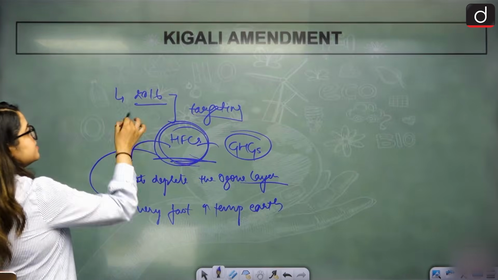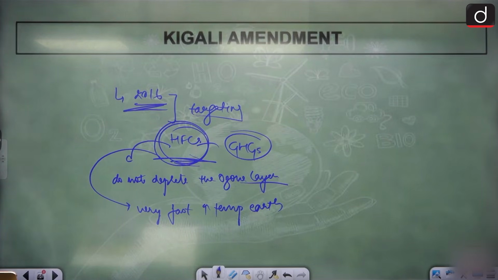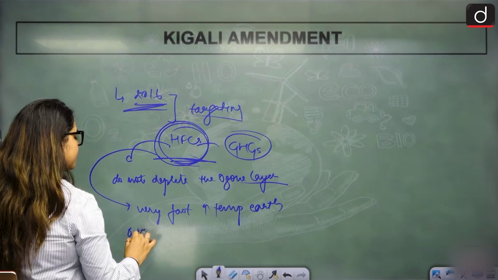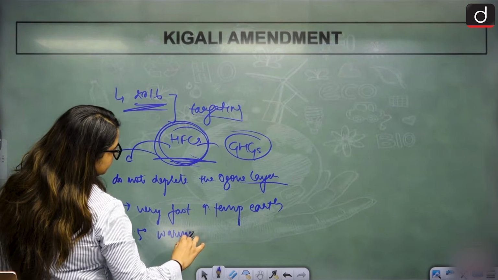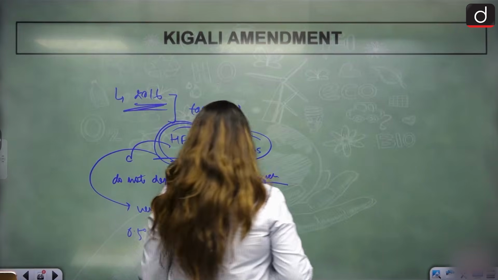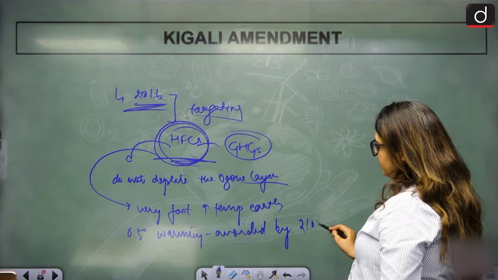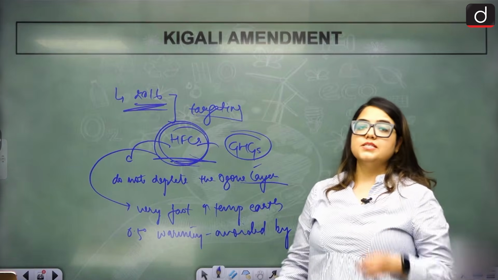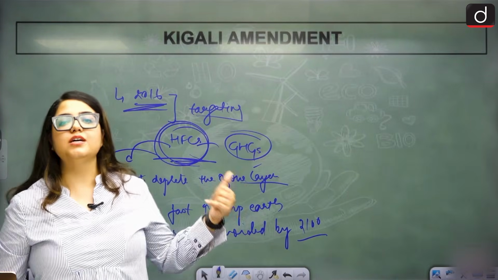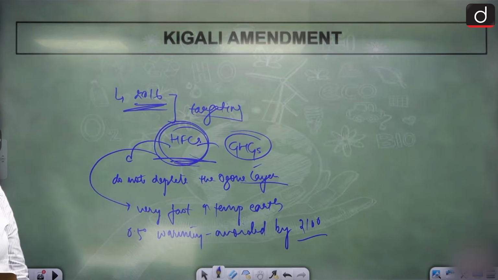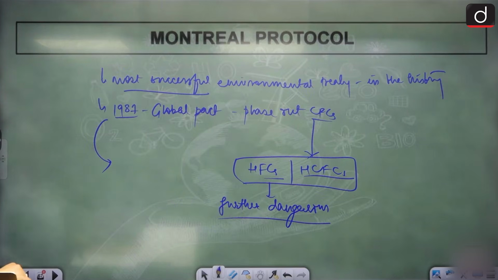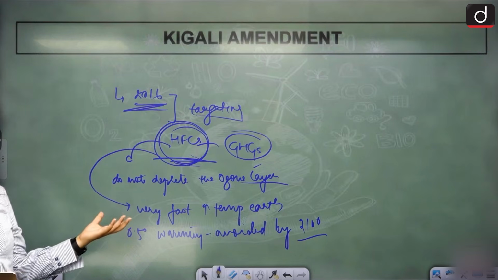Just by eliminating HFCs since 2016, the world can avoid up to 0.5 degree of warming. By the year 2100, we will be able to avoid 0.5 degree of warming of the earth just by stopping the use of HFCs. Just by phasing them out. That's how serious it was. You understand that? This was our Montreal Protocol and Kigali Amendment.